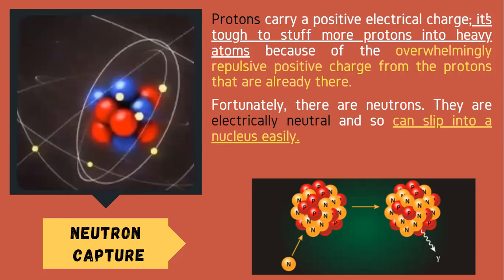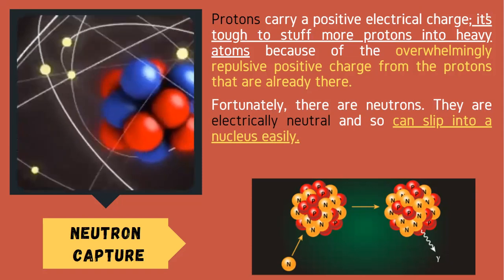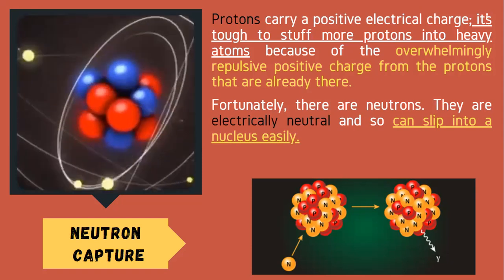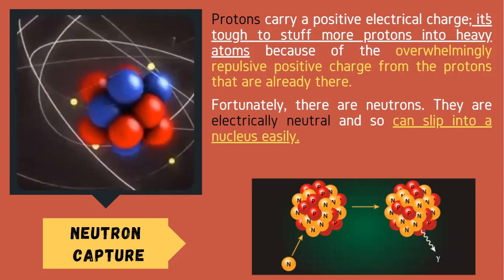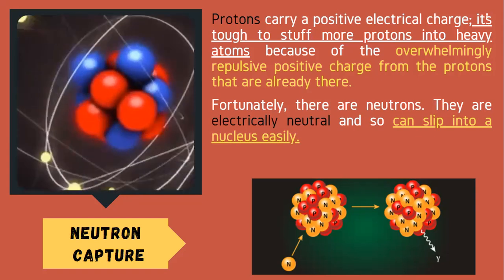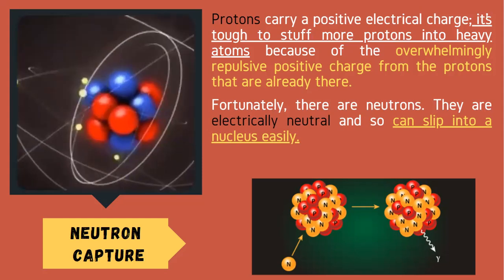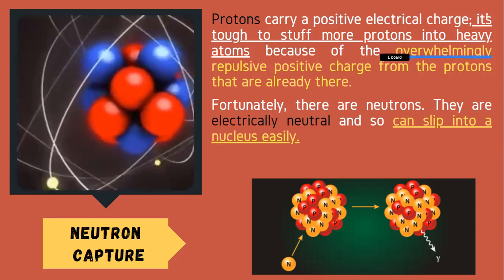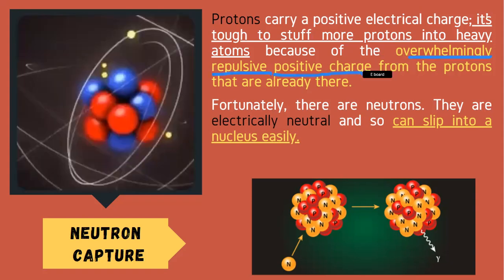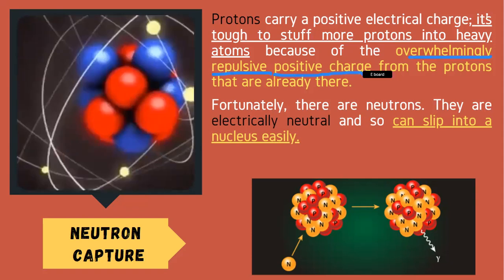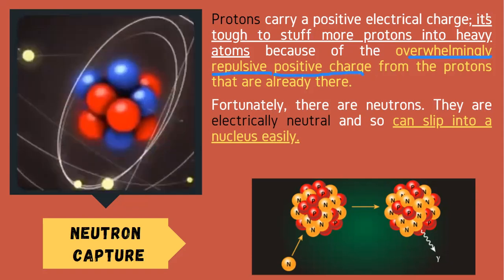That's why mahirap magkaroon ng heavy element if we accept more protons, because prior to that, that atom already contains a lot of protons. Therefore, it's already positive. Therefore, it can only accept your neutron. Again, bakit hindi mag-accept ng proton? It is too powerful ang kanyang repulsive positive charge. So, hindi siya pwede mag-accept ng powerful na repulsion. Itatapon niya lang palayo si proton.